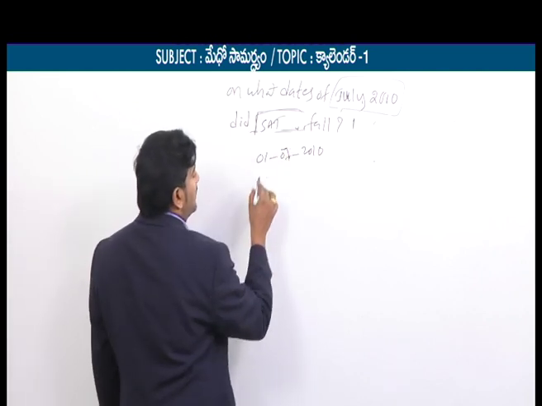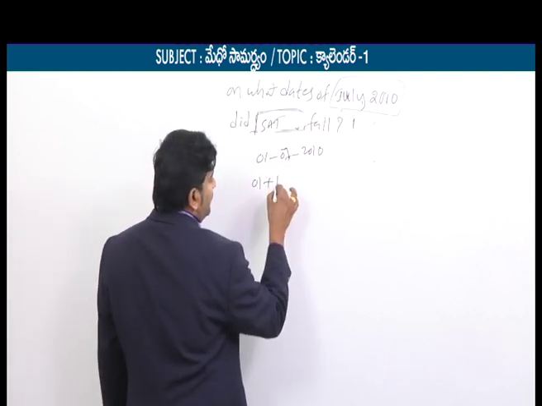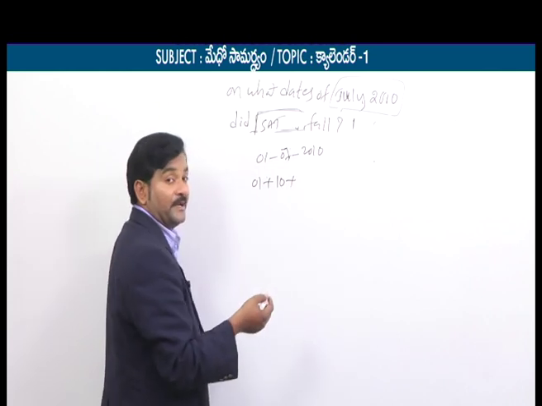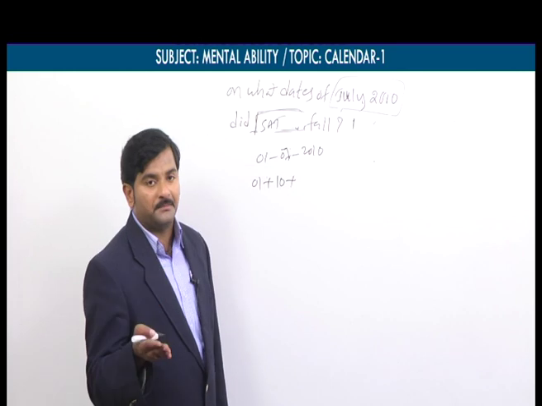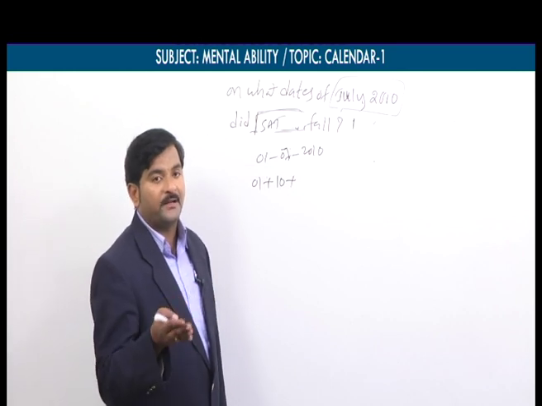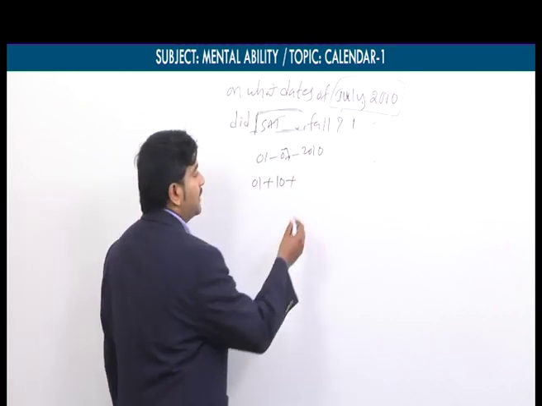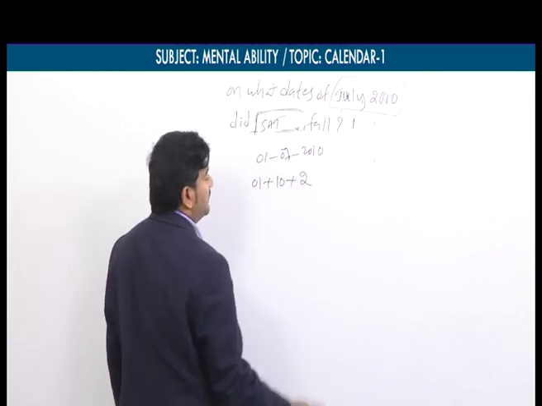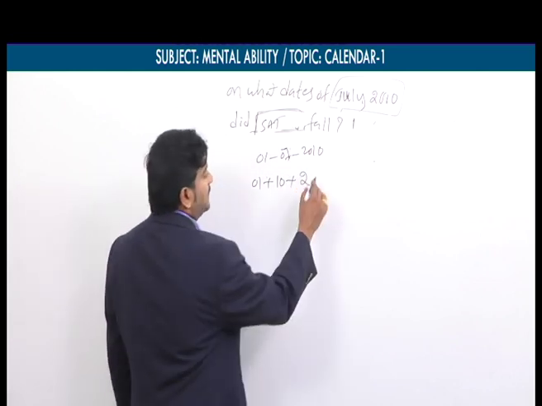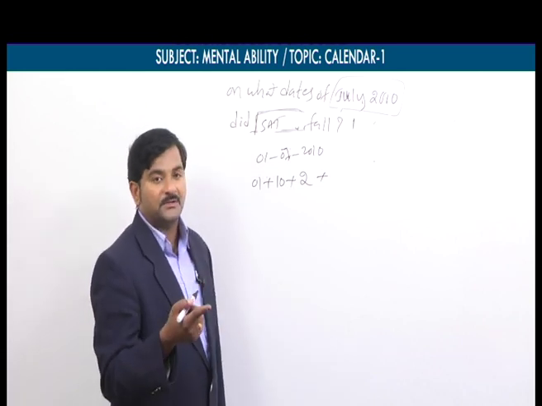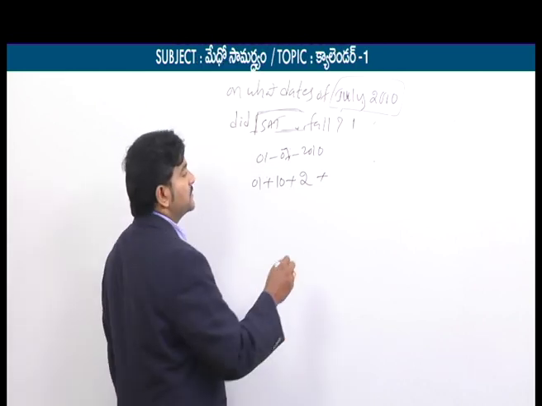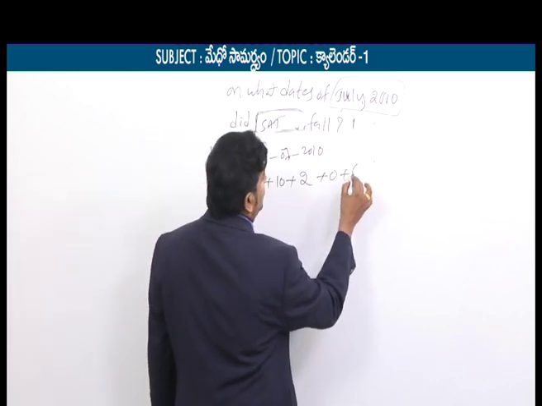So what is the formula? Date plus number of years, 10, plus number of leap years. In 10 years, how many leap years are there? 10 divided by 4. If I divide 10 by 4, how much will you get? Only 2 is the quotient. That's why the number of leap years is 2. Then the July month code. Again I told you April month code and July month code, these two month codes are 0, and the century code is 6.